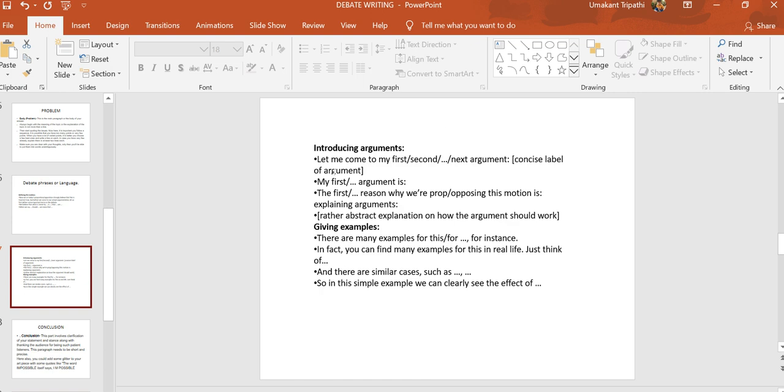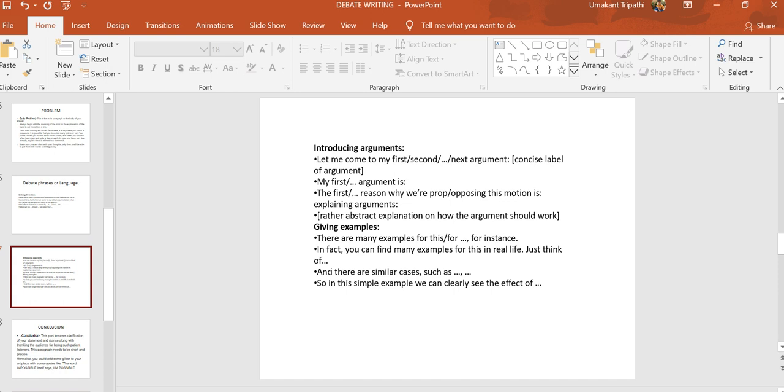For introducing arguments, you can say, let me come to my first, or my second argument, or my next argument is this. The first reason why we are proposing or opposing this motion is... Then you can explain your arguments with example, concrete example. You must be ready with your statistics or your figures or your data, because abstract explanation will not work.